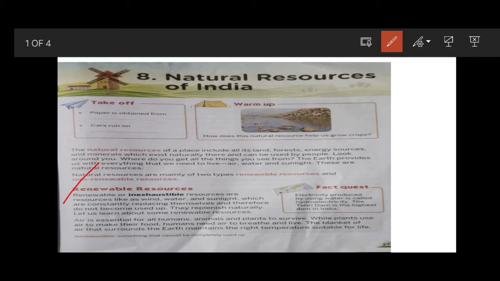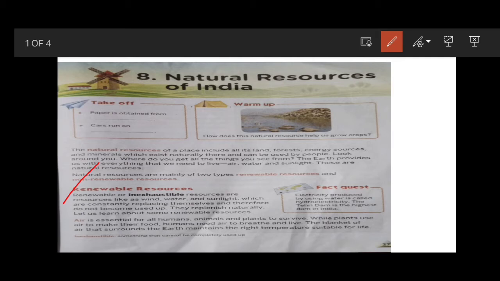Renewable or inexhaustible resources are resources such as wind, water and sunlight, which are constantly replacing themselves and therefore do not become used up. They replenish naturally. Let us learn about some renewable resources. Why are these known as renewable resources?